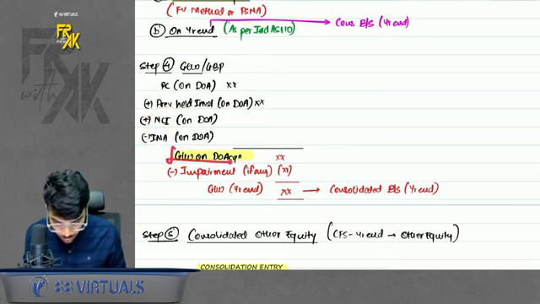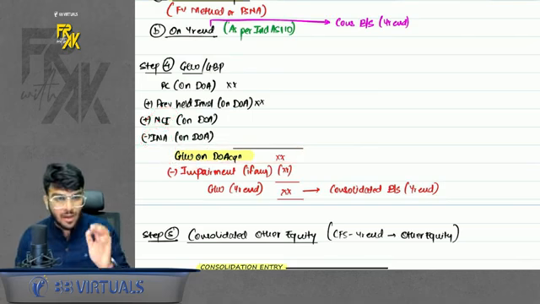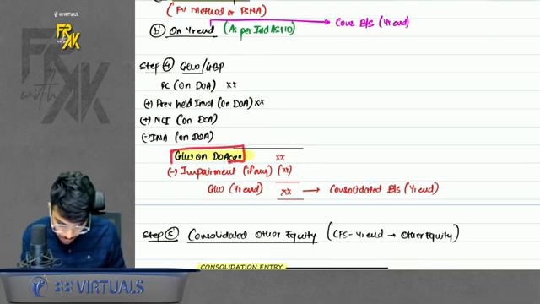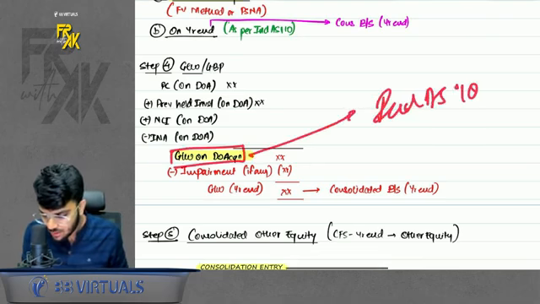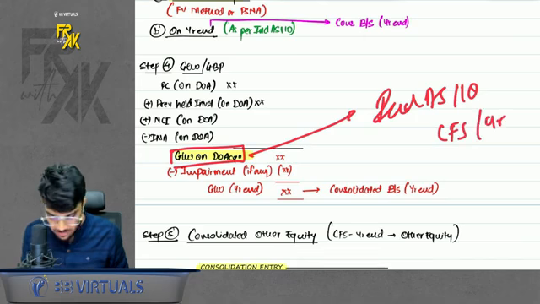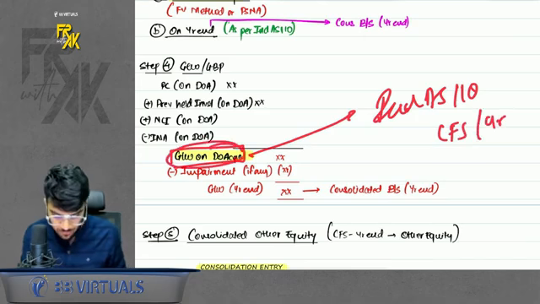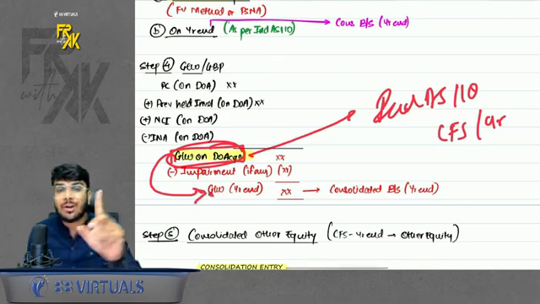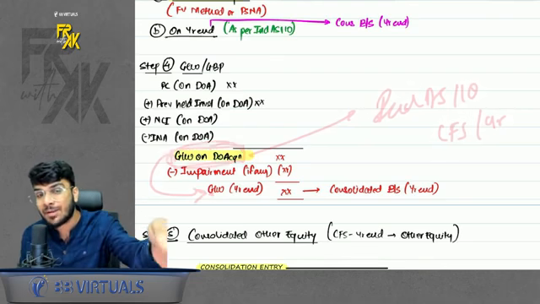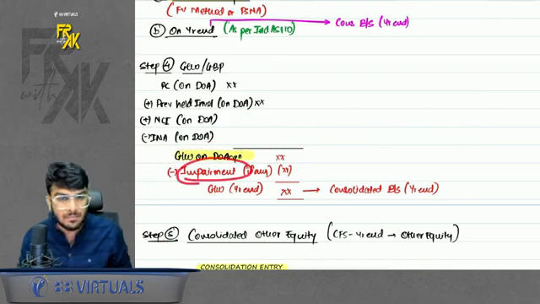So for this we followed all the steps. Now one more thing. This is the goodwill on date of acquisition, but in 110 we prepare the CFS on year end. So sir, can the goodwill amount change from date of acquisition to year end? Yes, it can change. How? Amortization? Goodwill is never amortized. It is only tested for impairment annually. So you will deduct it if there is any impairment.